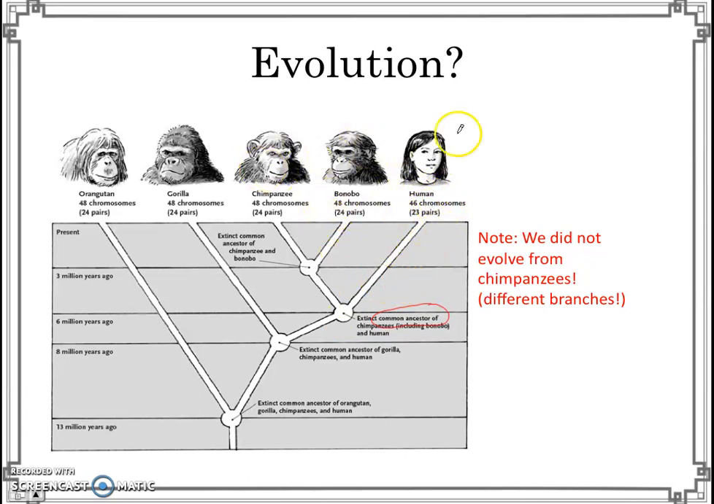So importantly, it's not the idea that a chimpanzee, over its lifetime, became a human being over its lifetime. Now, that's not the theory of evolution by natural selection. The theory of evolution by natural selection is that there was some common ancestor that we share with chimpanzees.